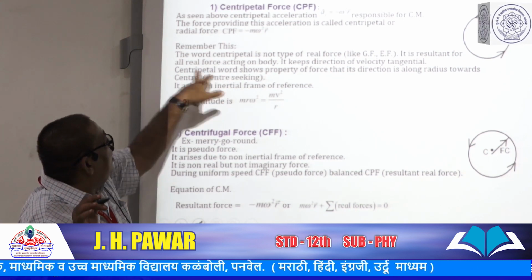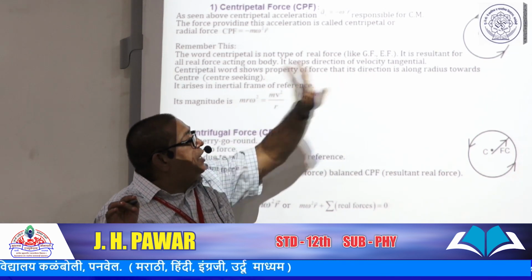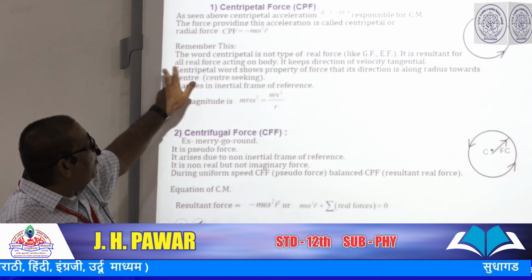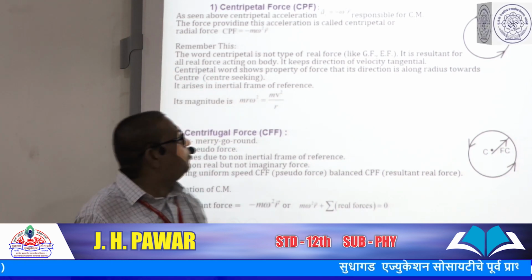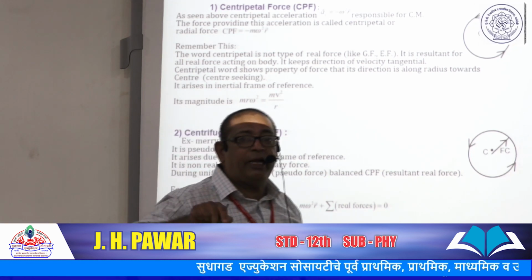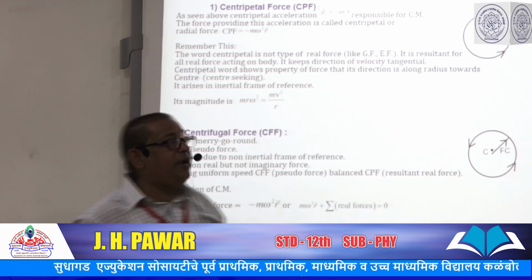This force keeps the direction of velocity tangential. Thereafter, centripetal shows the adjective or property of that force, and it is the direction of the force. Centripetal means its direction is along the radius and toward the center.